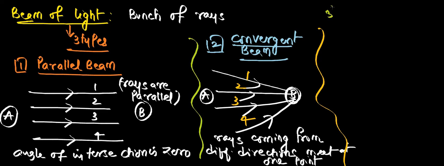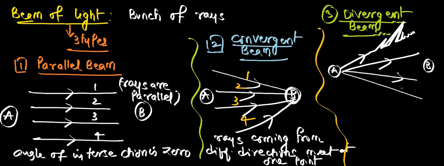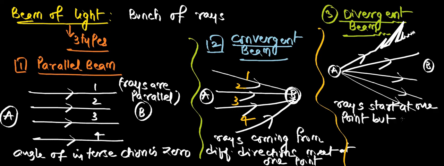Then the last one, what is this? Divergent beam of light. Divergent beam of light means what? The rays start from one point but go into different directions, so they never meet. This is the starting point. They start from point A and go in different directions. Clear? Okay, so this is a divergent beam.